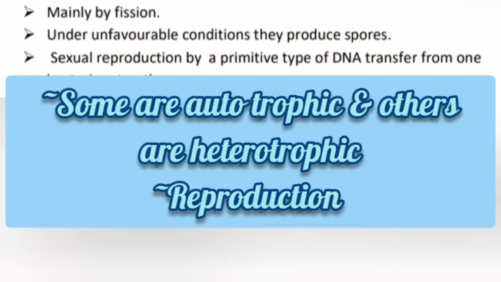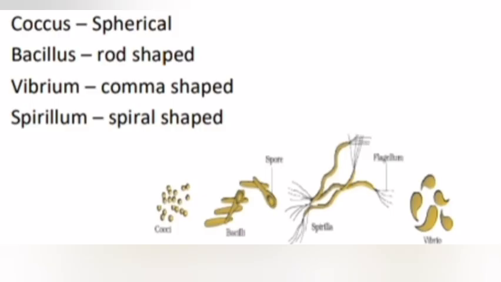7. Reproduction, mainly by fission. Under unfavorable conditions, they produce spores. Sexual reproduction by a primitive type of DNA transfer from one bacterium to another. 11. Classification of bacteria on the basis of their shape. Coccus, spherical shape. Bacillus, rod-shaped. Vibrio, comma-shaped. Spirillum, spiral-shaped.